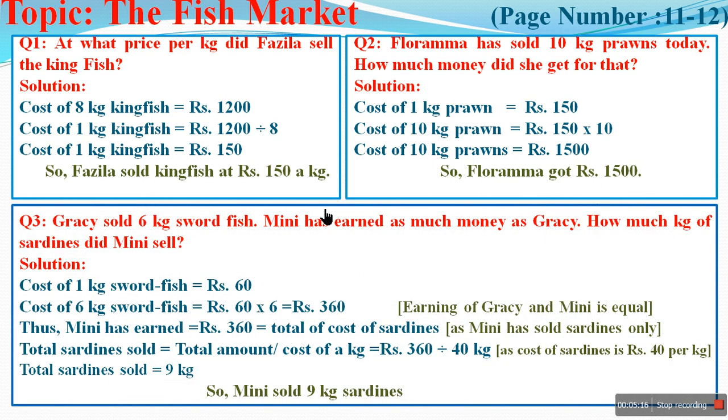Question number 3. Gracie sold 6 kg swordfish. Minnie has earned as much as Gracie.